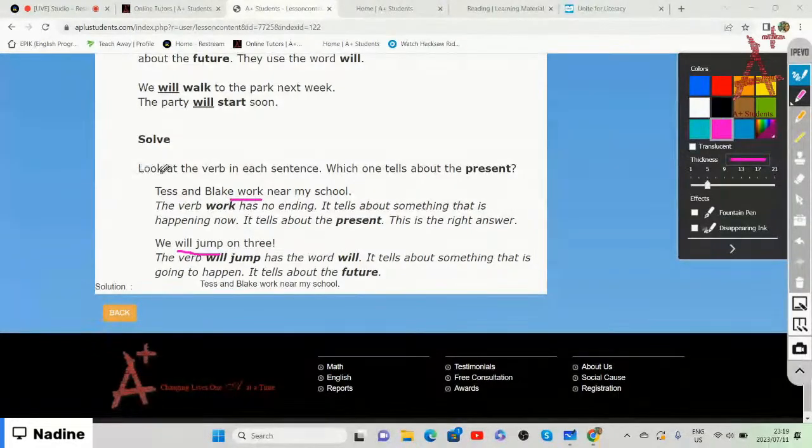So the initial question is, look at the verb in each sentence. Which one tells us about the present? That means the first sentence tells us about the present. Tess and Blake work, something that they're doing now near my school.